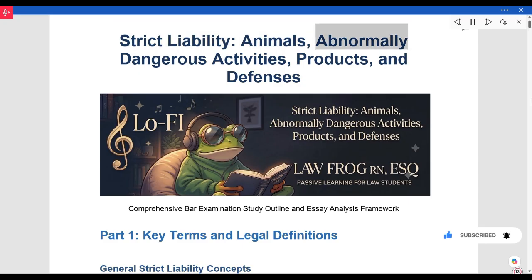Strict liability. Animals, abnormally dangerous activities, products, and defenses. Comprehensive bar examination study outline and essay analysis framework. Part 1. Key terms and legal definitions.